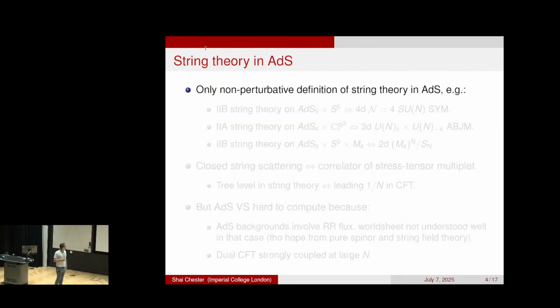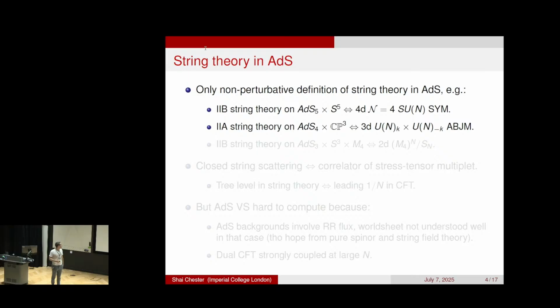Okay, so we're going to be discussing string theory in AdS. The obvious motivation, as everyone knows, is that that is the only non-perturbative definition of string theory that we have so far. The classic examples of AdS/CFT are type IIB string theory on AdS5 cross S5, which is dual to N=4 super Yang-Mills. You have IIA string theory on AdS4 cross CP3, which is dual to this 3d ABJM theory. And finally, IIB string theory on AdS3 cross S3 cross M4, which is dual to some D1-D5 CFT, although we know very little about that CFT. So it's kind of the most mysterious example.